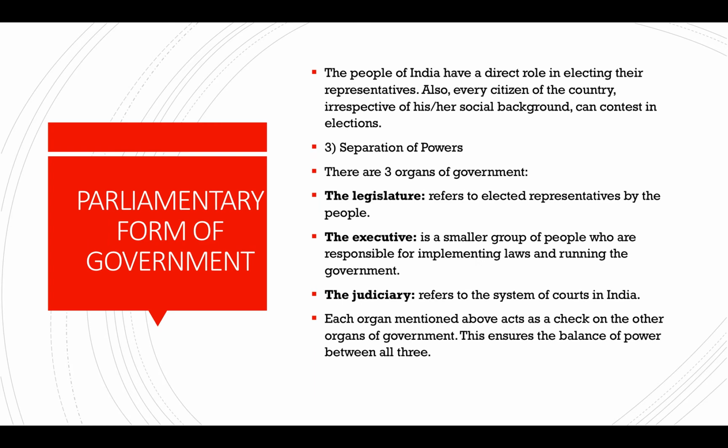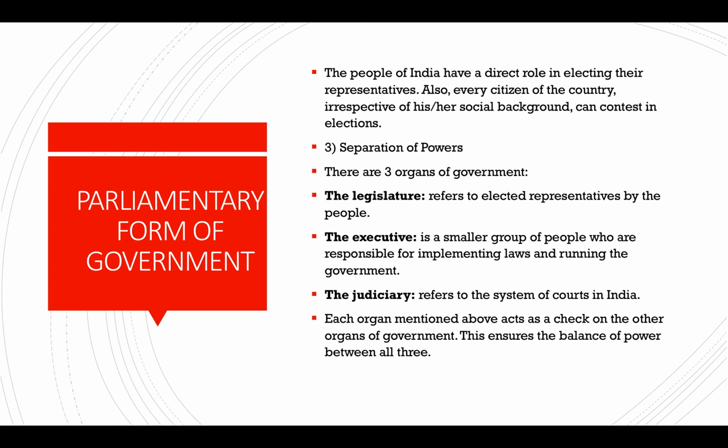Let's move on to the next feature, that is separation of powers. There are three organs of the government: the legislature, executive, and judiciary. Legislature refers to the elected representatives by the people. Legislature makes laws, executive puts the laws into action, and judiciary will solve disputes. The legislature refers to the parliament. The executive is a smaller group of people who are responsible for implementing laws and running the government. Those who put the laws into action and those who run the government are called executive. And judiciary refers to the system of courts in India.